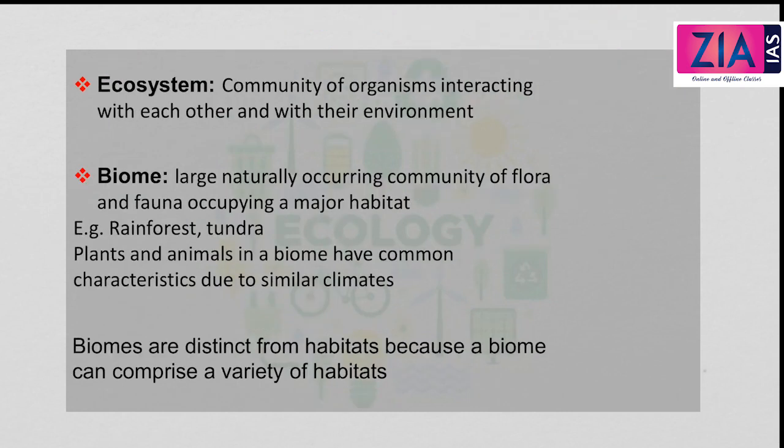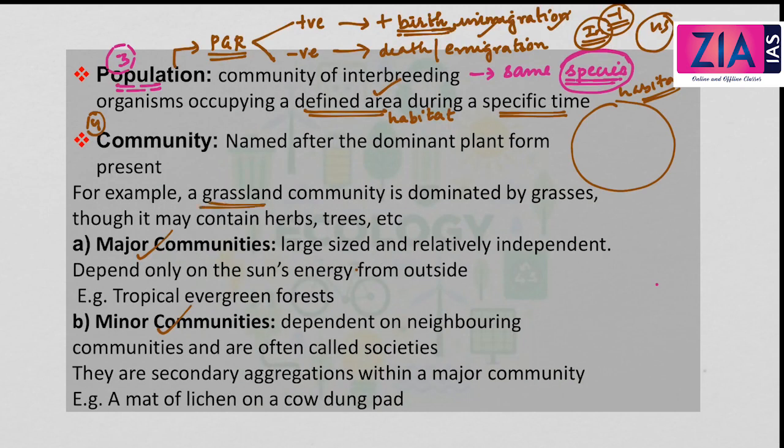Let us take the example of a grassland. Now, in case of a grassland community, it is dominated by grasses. It doesn't mean that there are no other kinds of plants. There can be herbs, there can be trees, there can be every other form of plants as well.